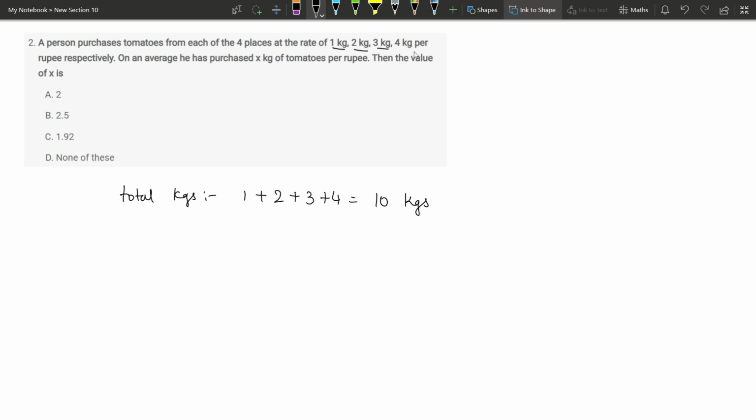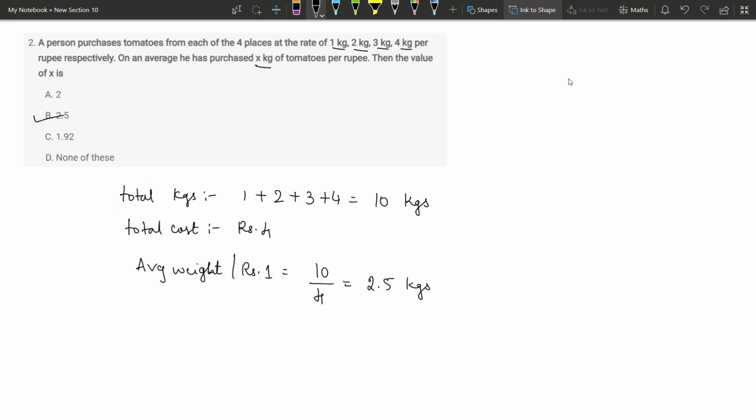And what is the total cost spent by him? At each place he has spent 1 rupee only. So the total cost is 4 rupees. So what is the average weight of tomatoes that he gets per rupee? Average weight per rupee is 10 kgs divided by 4 rupees, which is 2.5 kgs. The answer is option B.